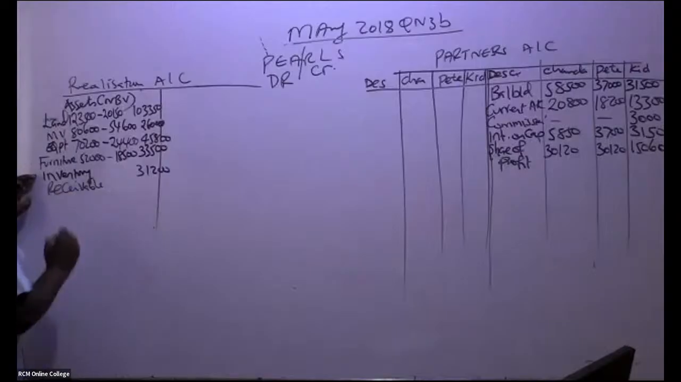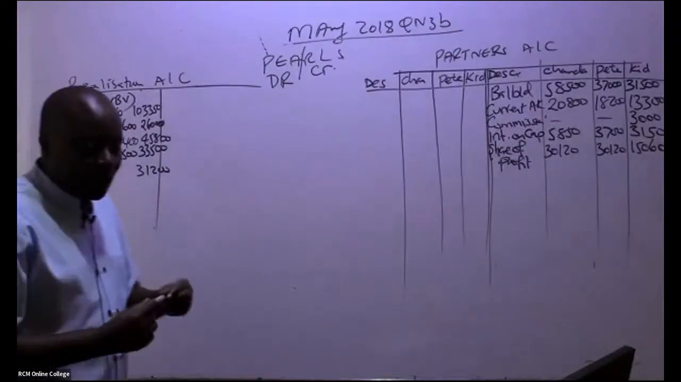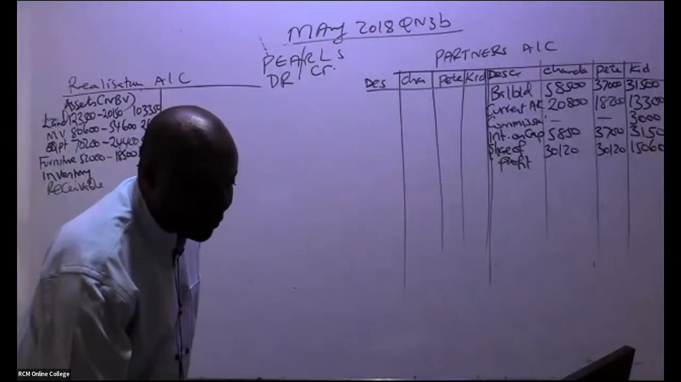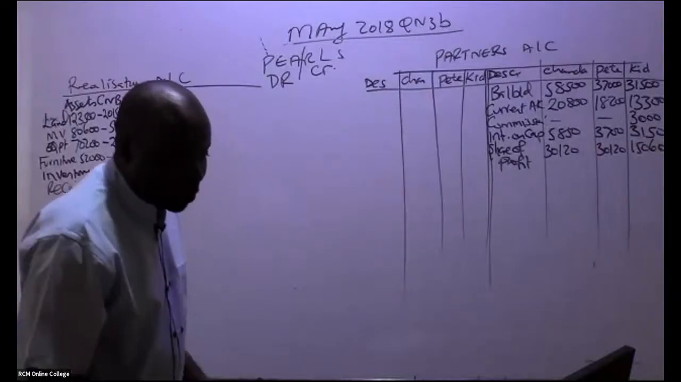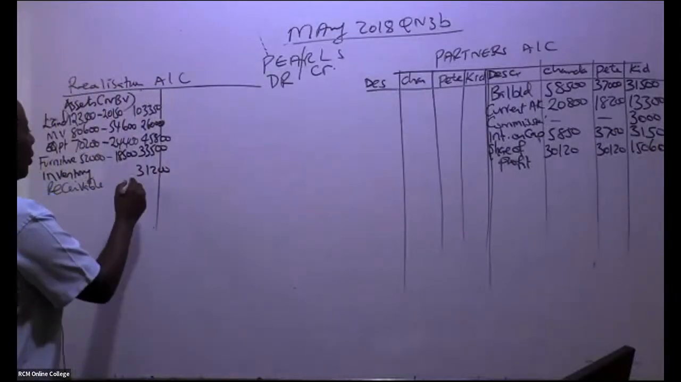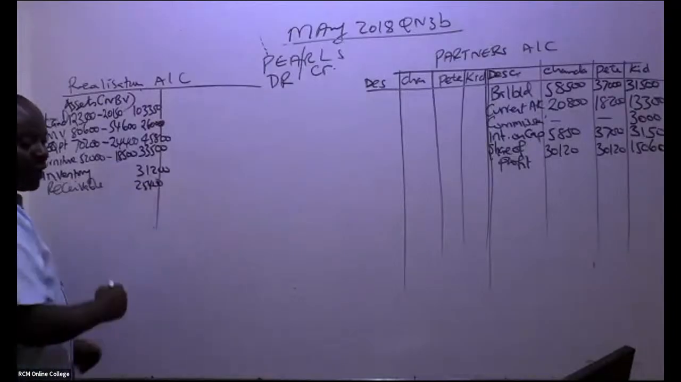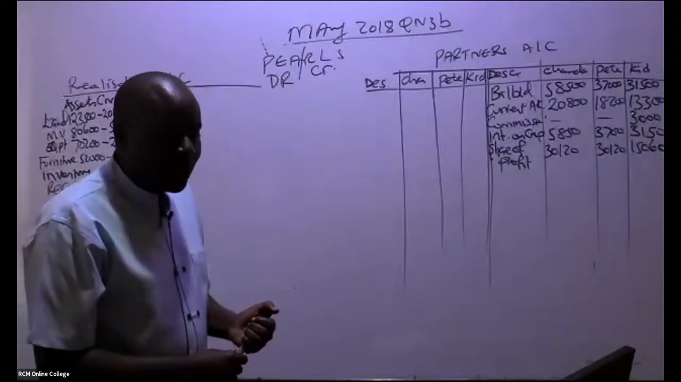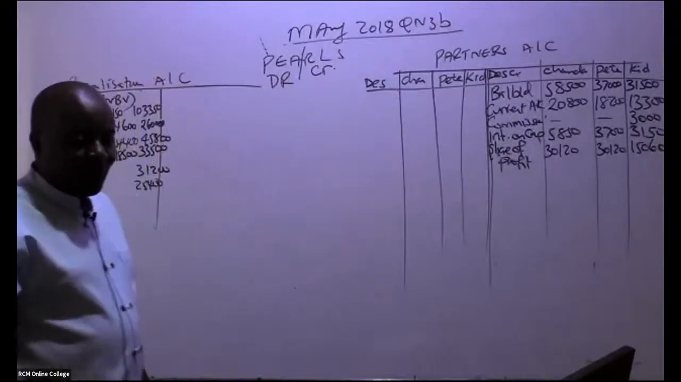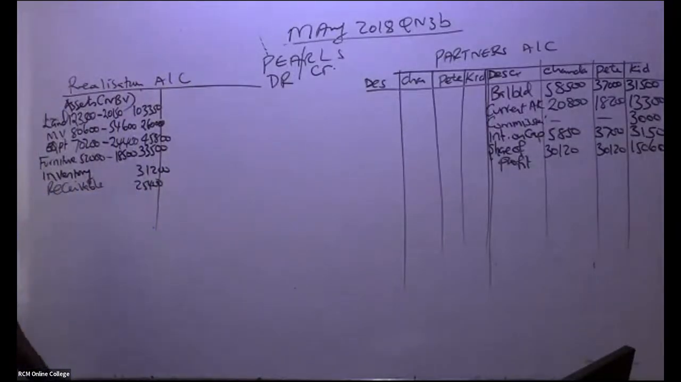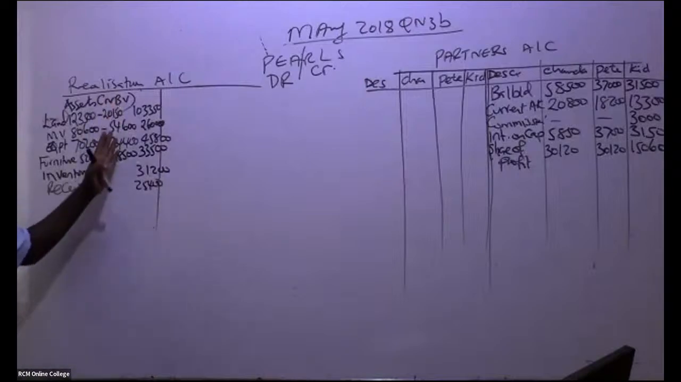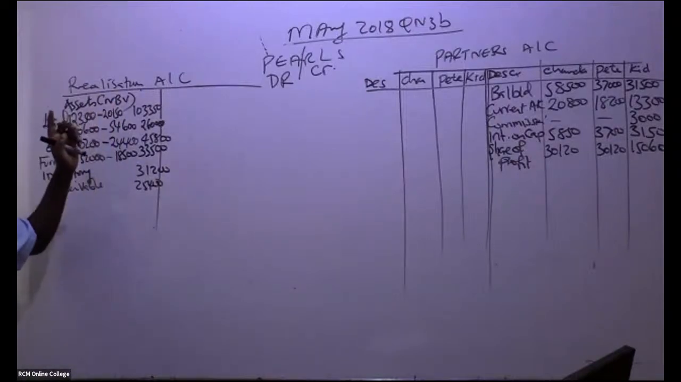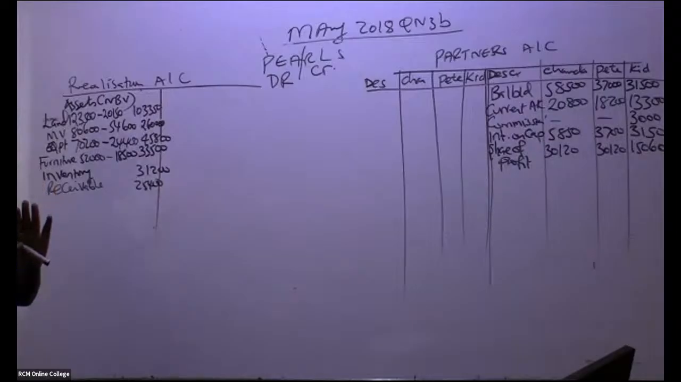Receivables were taken over, and they have what figure? 25,400. So we have here 25,400. So have we been able to capture all the assets that were taken over by the realization? As per note number 2, yes.